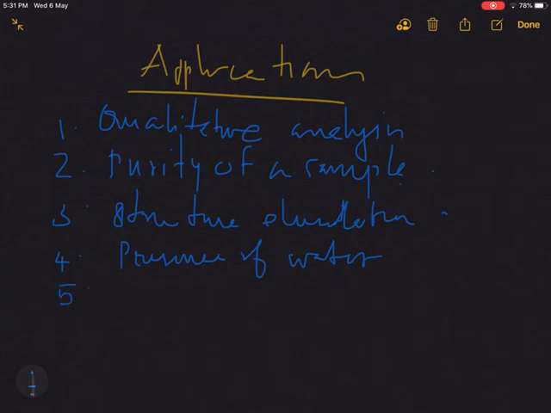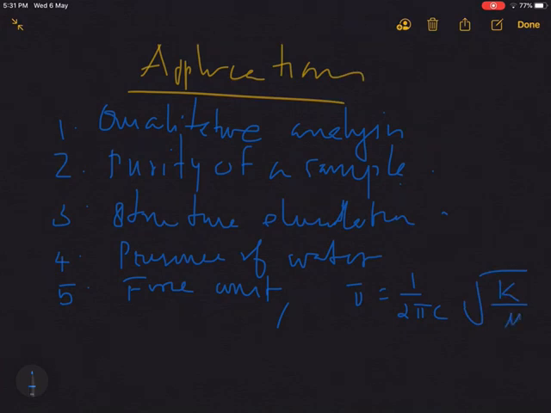Fifth one is force constant can be calculated. If we can find out the vibrational frequency from the IR spectra, then force constant can be calculated by the equation ν̄ = (1/2πc)√(k/μ), where k is the force constant. So the vibrational frequency is obtained from the IR spectra, and by substituting all these values, we can calculate the force constant of a molecule.